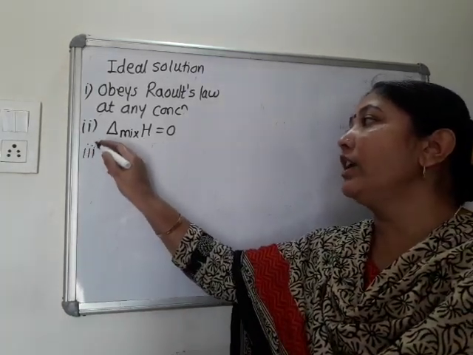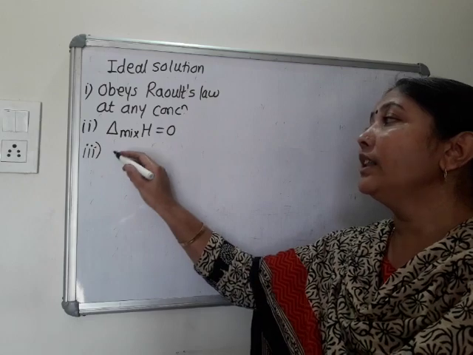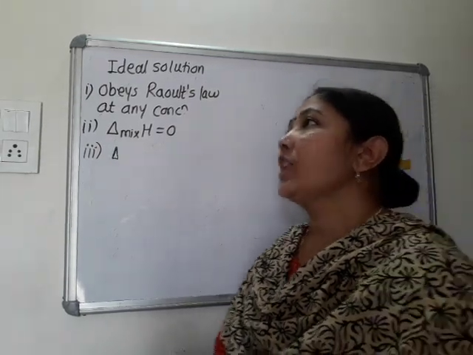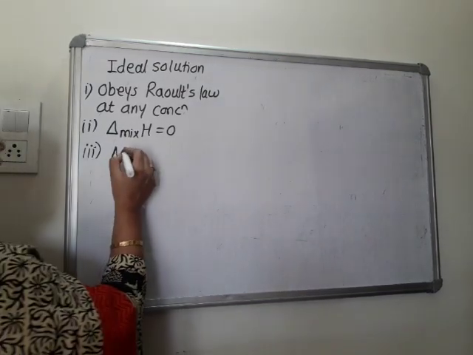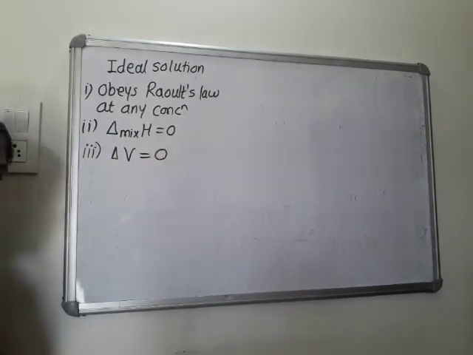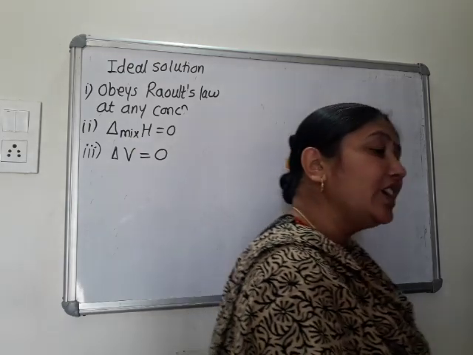One more thing they have given. That is delta H of mixing is 0, enthalpy is 0. Delta V is also equal to 0. Delta V means what? Change in volume.